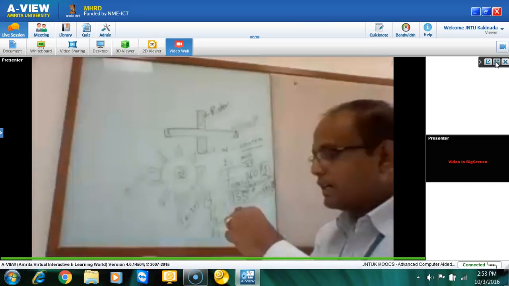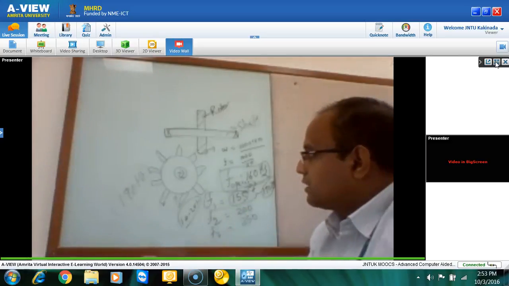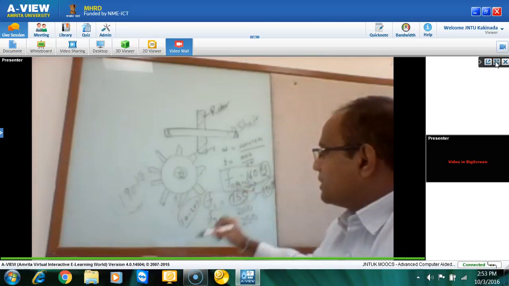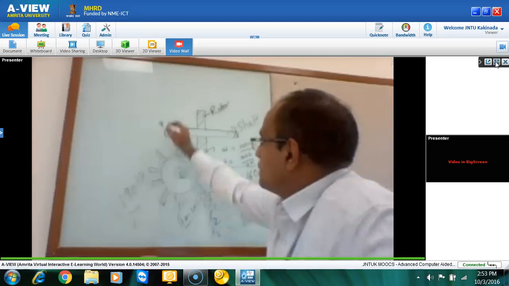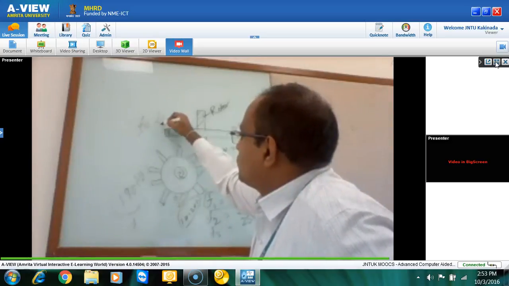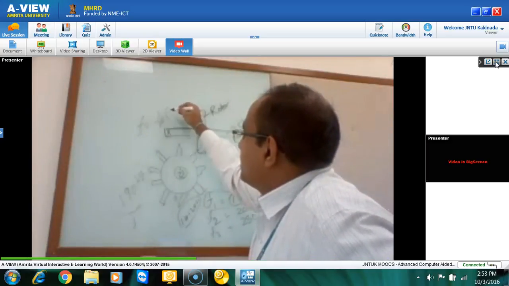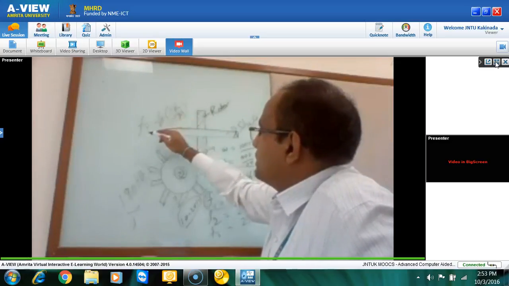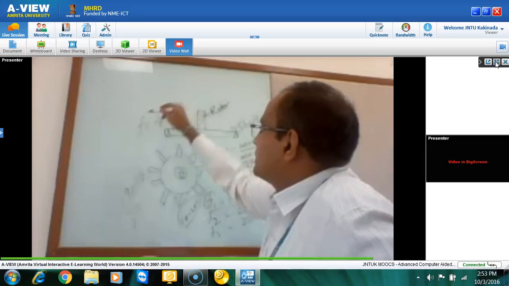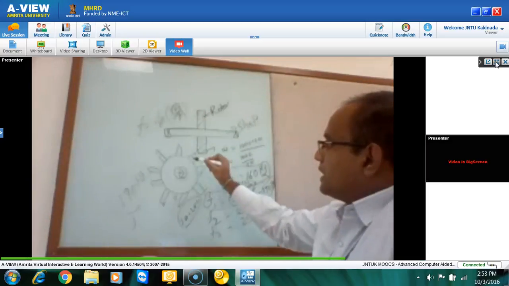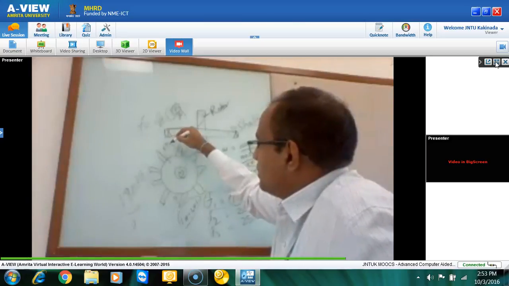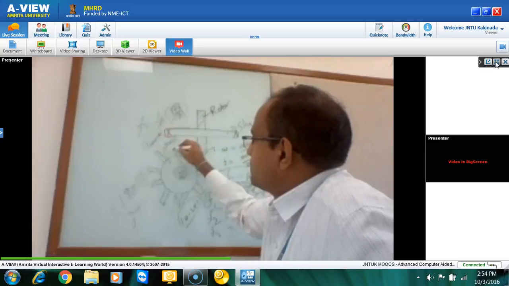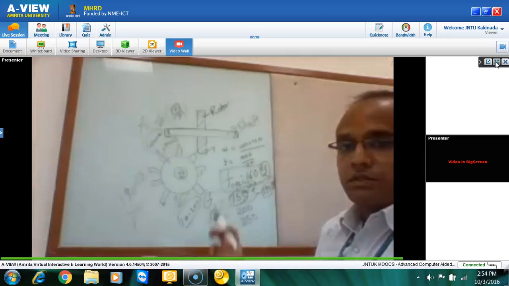So how to make 190 hertz? How to get the component with 190 hertz? This means how to increase the natural frequency of the component. So we have that equation, f equals 1 by 2π root over K by M. So here the only way we can increase the frequency is by changing the thickness. We can either change the material or change the geometry. So these two things we have to do.